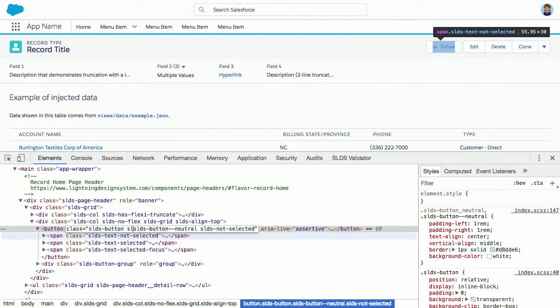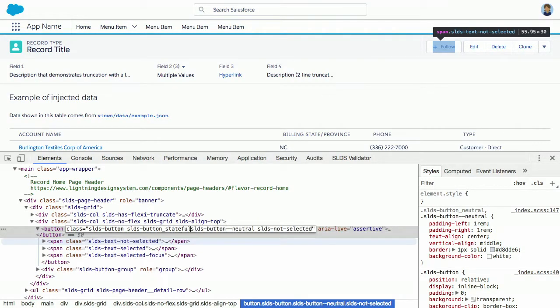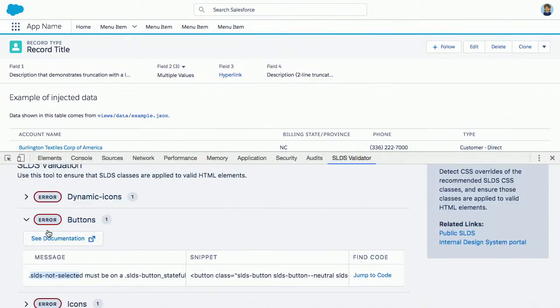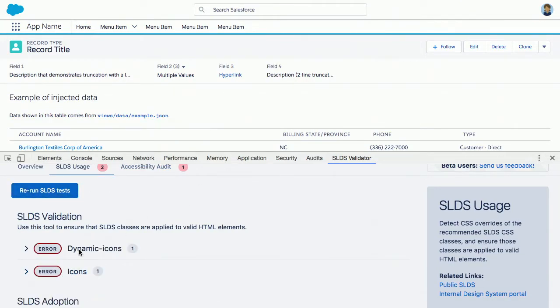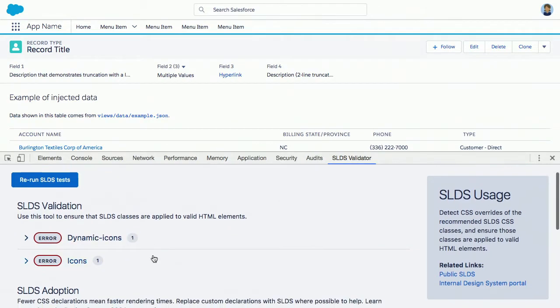And I would normally do this in my actual code, but I can do it right here. Stateful. And now if I go back, and I'm going to rerun this. Now I don't have that button icon anymore, which is really good, or the button problem. So I'll just go through and fix each of these issues for validation, and then I know that every piece is in the right place, and it won't break anything in the future.